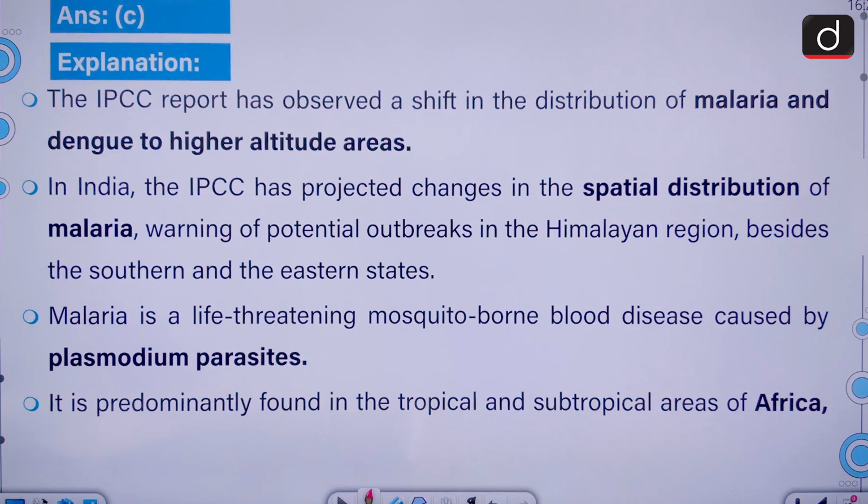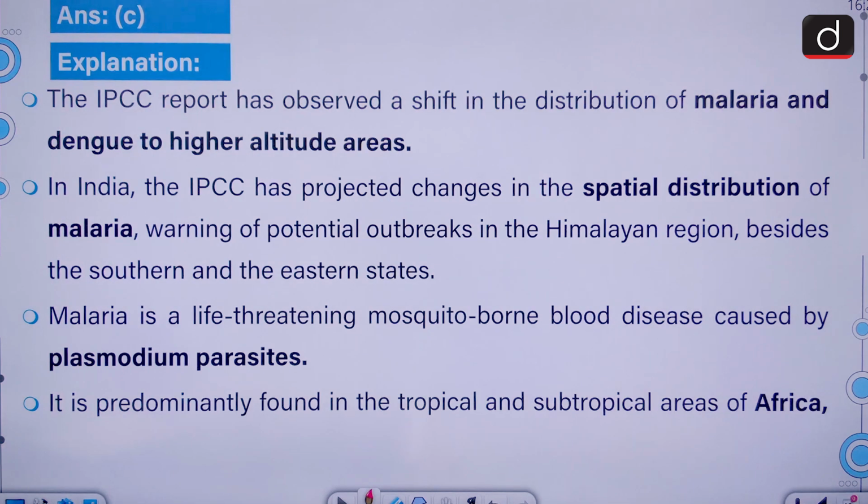IPCC report has observed a shift in the distribution of malaria and dengue to higher altitude areas. In India, the IPCC has projected changes in the spatial distribution of malaria, warning of potential outbreak in the Himalayan region besides the southern and eastern states. Malaria is a life-threatening mosquito-borne blood disease caused by Plasmodium parasites.